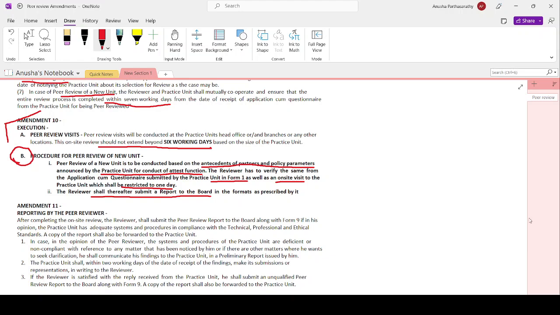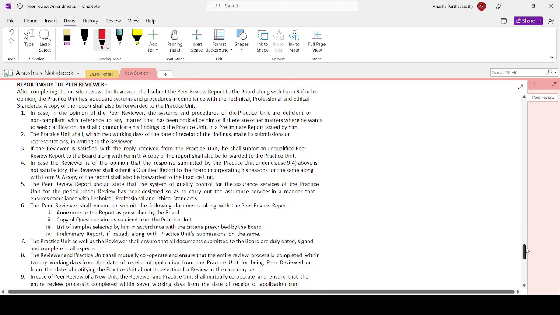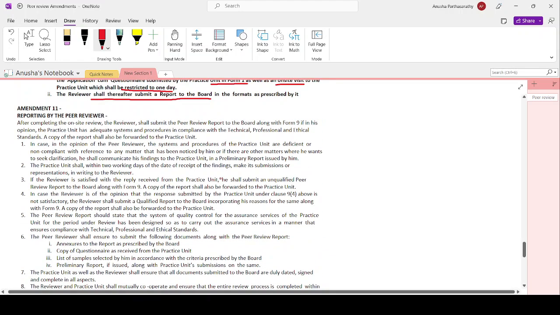Now, amendment 7. It is reporting by the peer reviewer. Now that I have done all my work, I have to report, right? That is the important area again. After completing the on-site review, the reviewer shall submit the peer review report. Now it will be in Form number 9. Peer review report is to be given in Form number 9.